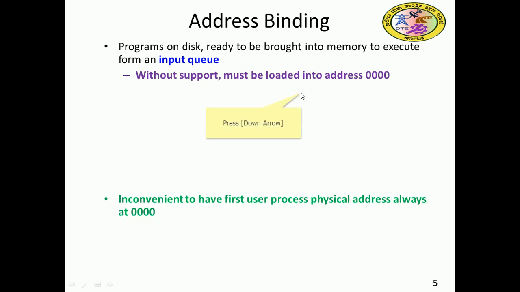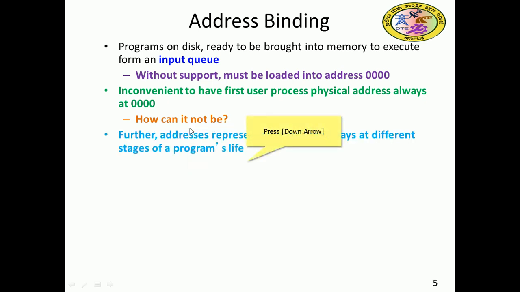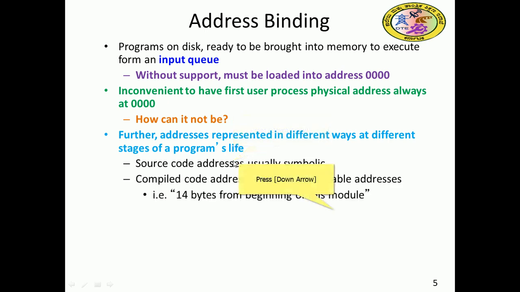There is 000 address. So inconvenient, have observed the process physical address always at 000 physical address. So how is it possible? The further address is represented in a different way at a different stage of the program's life. Source code address is usually symbolic. The source code address is just symbolic, but the actual physical address will be different.